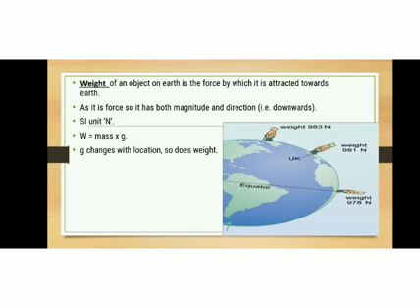Okay. And what is the equation to find out weight? The equation to find out weight is mg, mass into acceleration due to gravity. The direction of weight is always vertically downwards. The unit is Newton. And what is the nature? That means, is it a vector or scalar quantity? It is a vector quantity. It has both magnitude and direction. So weight is actually a force.